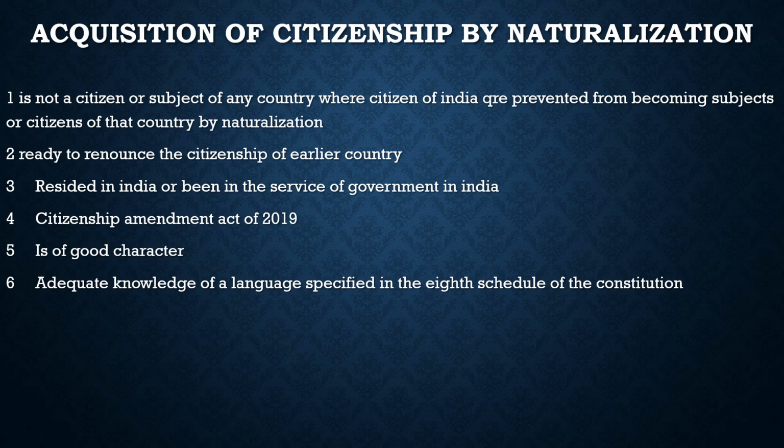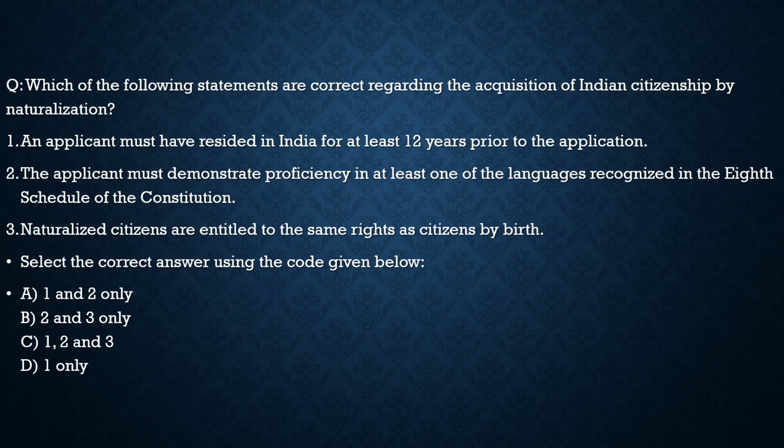Let us try to solve a question with respect to the acquisition of citizenship by nationalization. Here the question says, which of the following statements are correct regarding the acquisition of Indian citizenship by nationalization? First statement, an applicant must have resided in India for at least 12 years prior to the application. 100% correct, nothing wrong with it.